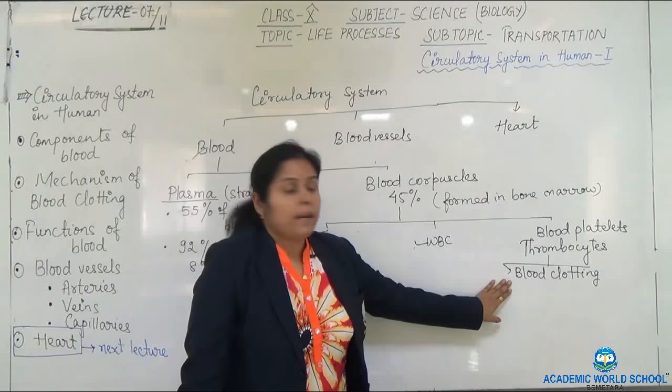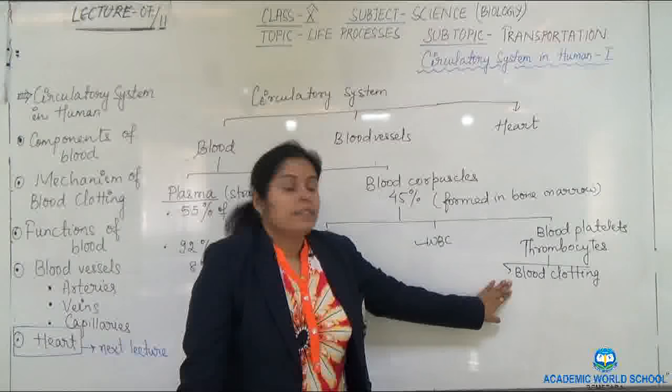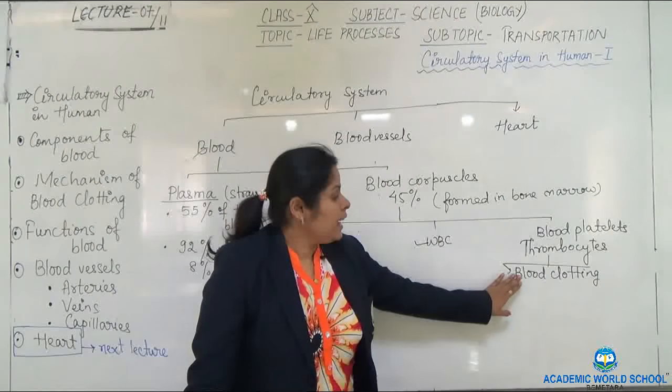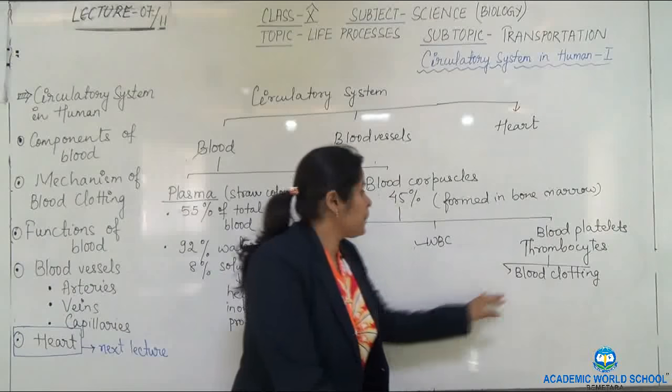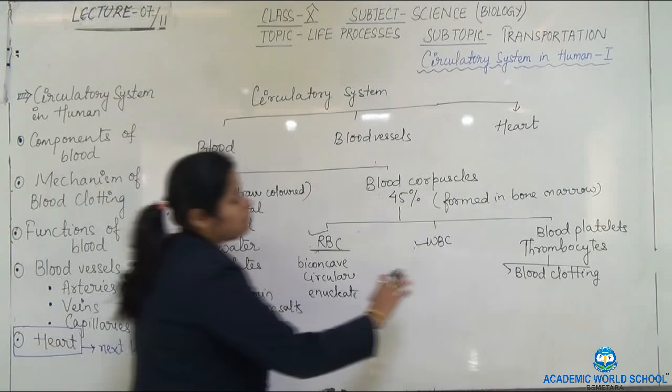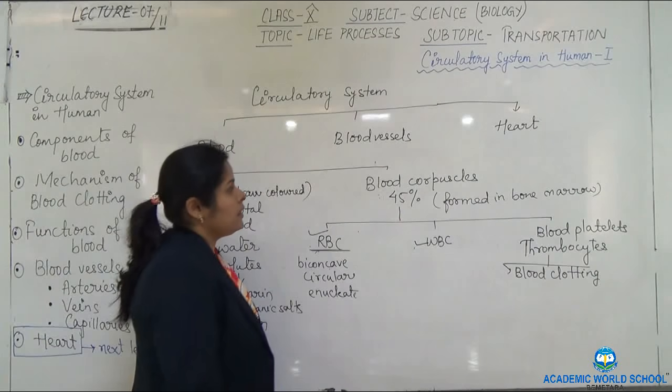And what is the lifespan of blood platelets? It is 7 to 10 days, right? And we'll see what the mechanism of blood clotting is. This blood clotting mechanism involves 3 steps, right?